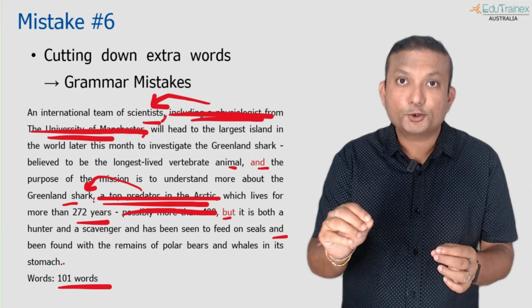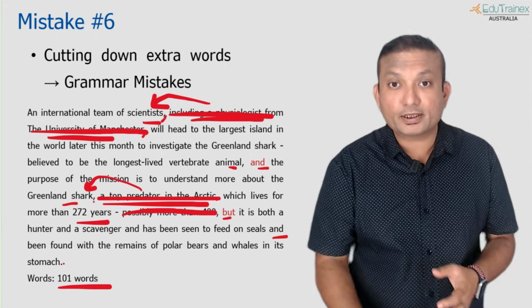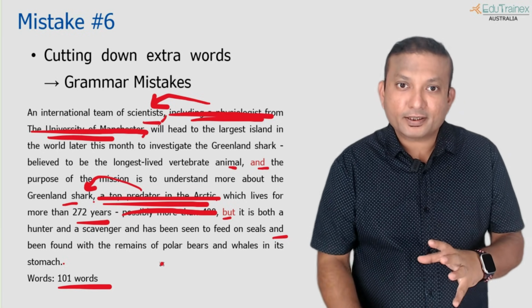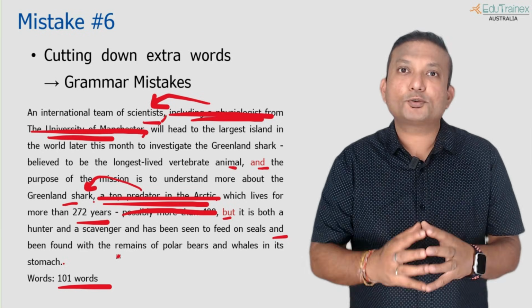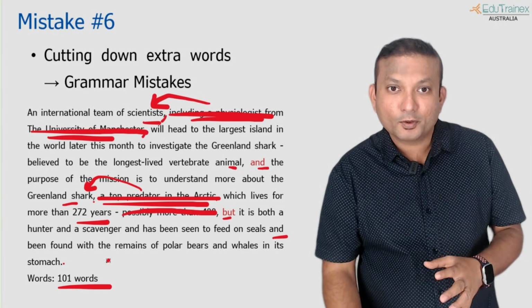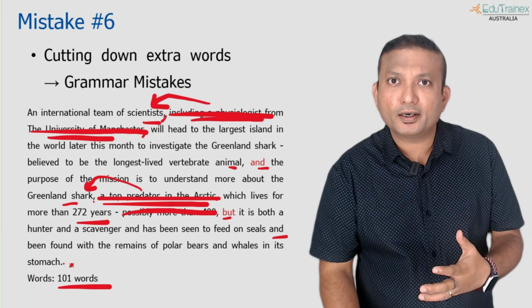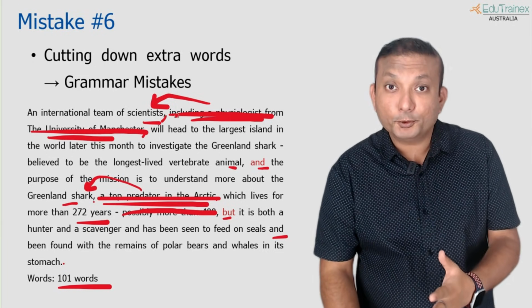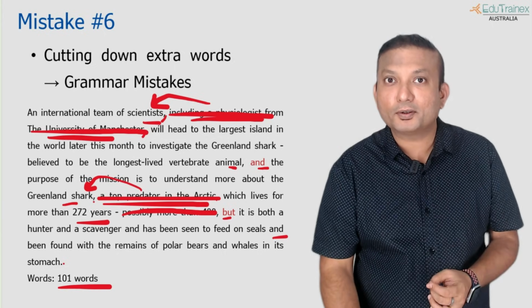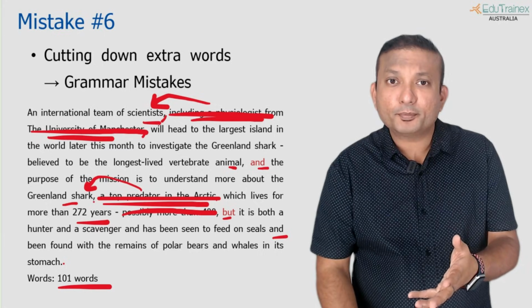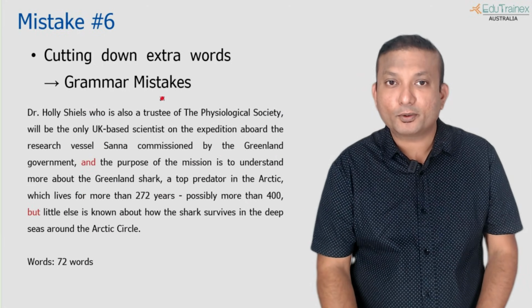Sometimes we say 1, 2 and 3. So look at the scenario in which "and" is used and try to choose the sentences in such a way that you are not so far away from the word count, which is 70, 75. Once you land up, you should be somewhere around 75 or just exceeding 80. Using these techniques can help you cut down extra phrases or extra supporting information, and then you can bring the word count down.